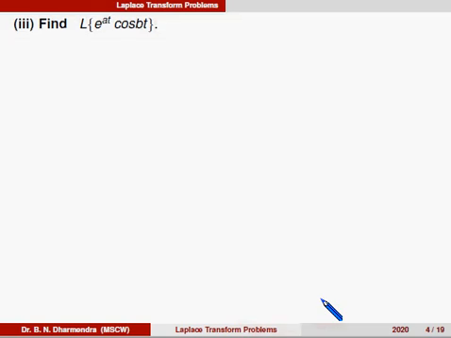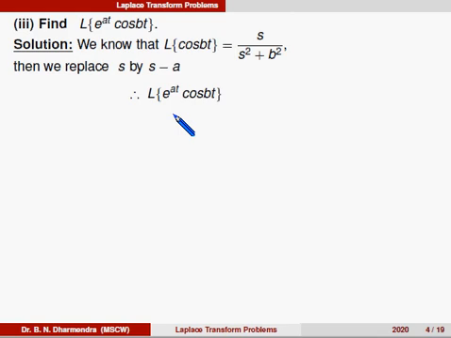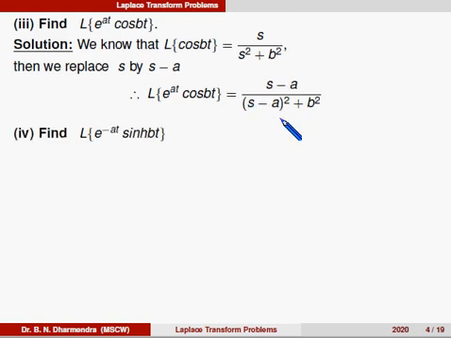Taking some more examples on the first shifting property. We know Laplace of e power at cos bt. We can easily identify f of t is cos bt. What is the formula for cos bt in terms of f of s? That is s divided by s square plus b square. What we have to replace? We replace s by s minus a. Therefore Laplace of e power at into cos bt is equal to s minus a divided by s minus a whole square plus b square.